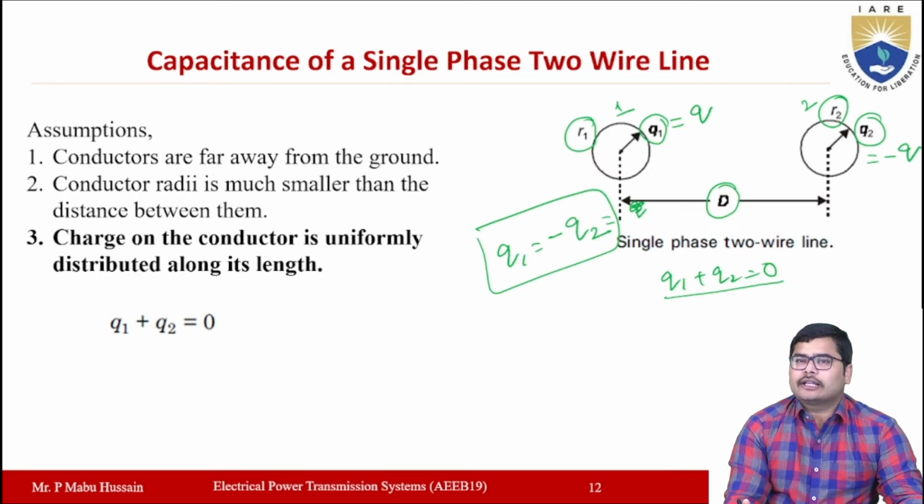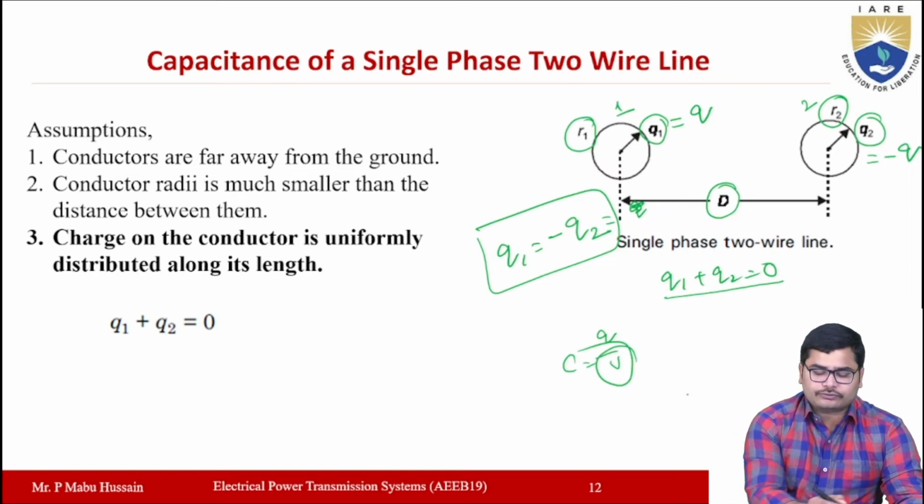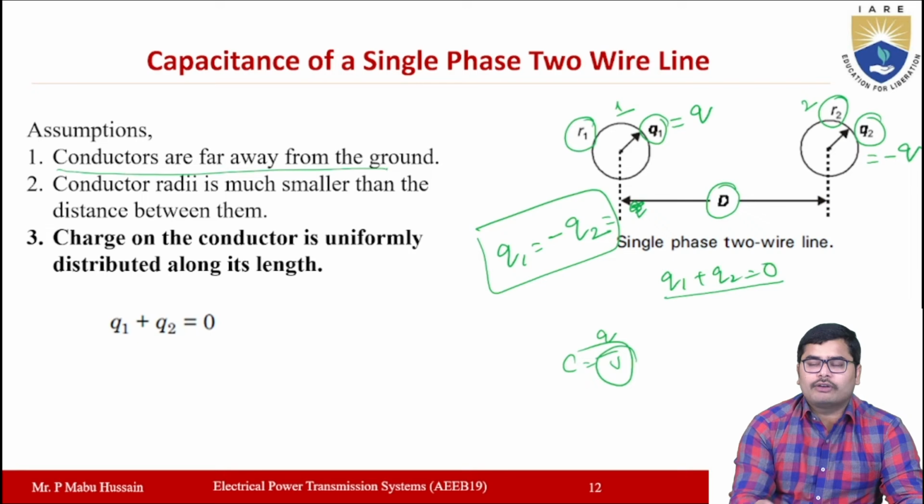For calculating the capacitance here, first you need to determine the potential difference between the two conductors, so that you can calculate the capacitance by using the expression C is equal to Q by V. So first you have to determine the potential difference between the two conductors 1 and 2. For calculating this, here also we are making some assumptions. The first assumption is that the conductors are far away from the ground.